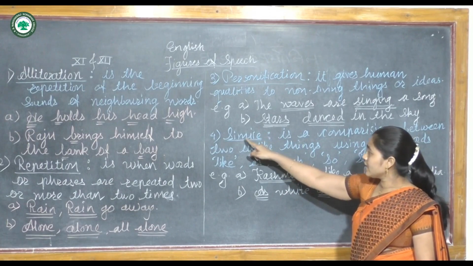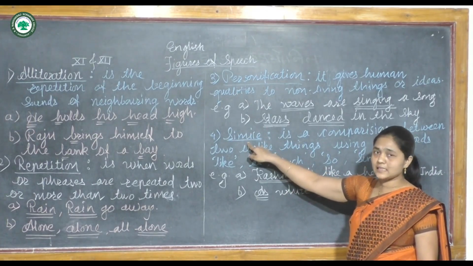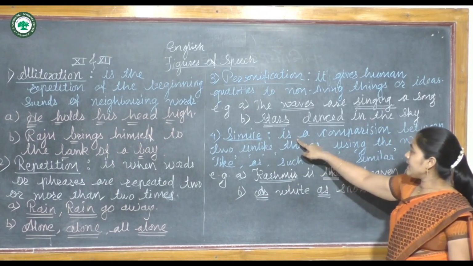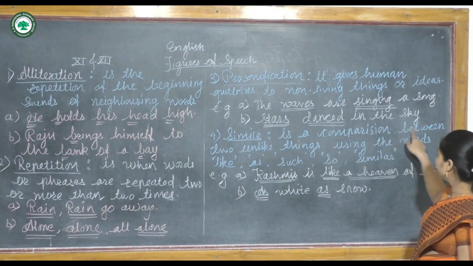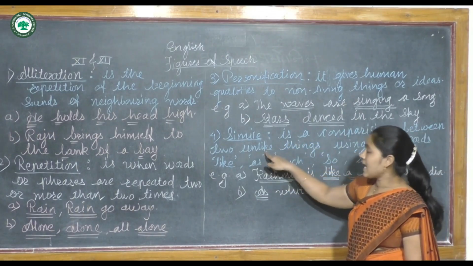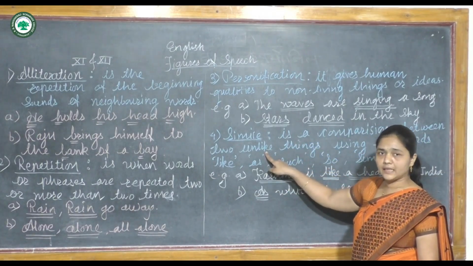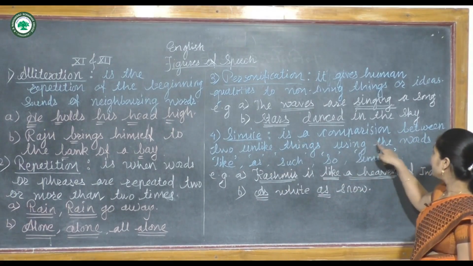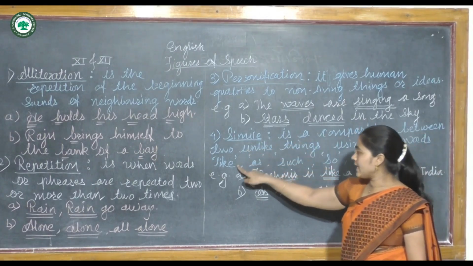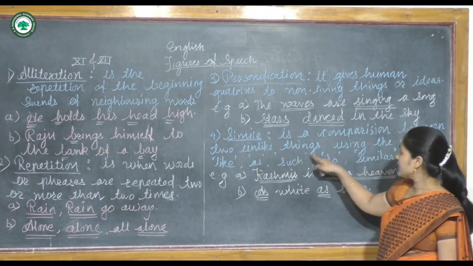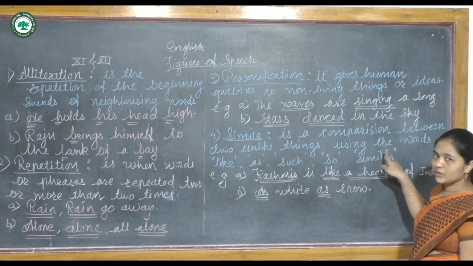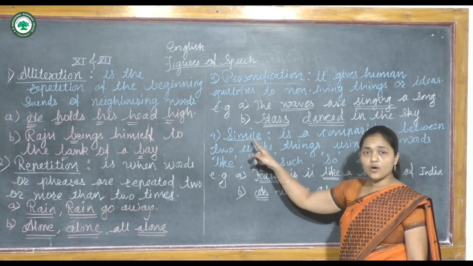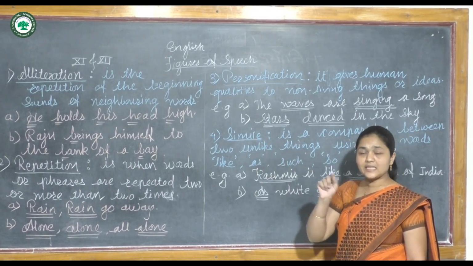So remember this. Now the next figure of speech is simile. So what is simile? Simile is a comparison between two unlike, that is dissimilar, things, which are not similar, using the words like, as, such, so, similar. These words are often used in a simile sentence.